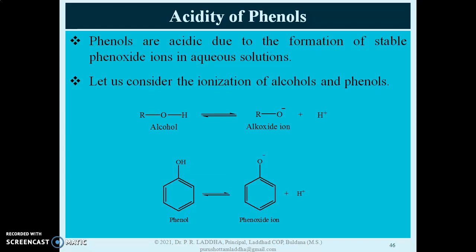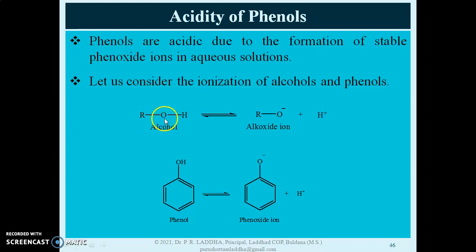Here it is explained why phenols are actually more acidic as compared to alcohol. Phenols are acidic due to the formation of a stable phenoxide ion in aqueous solution. We will explain it by considering the ionization of alcohol and phenol.